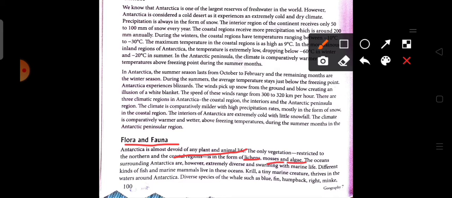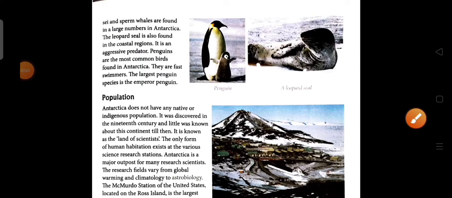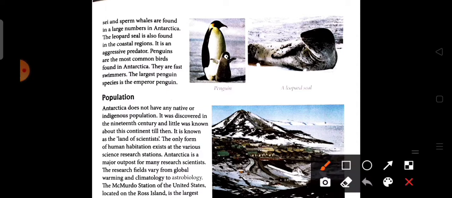The oceans surrounding Antarctica are, however, extremely diverse and swarming with marine life. Different kinds of fish and marine mammals live in this ocean. Krill, a tiny marine creature, thrives in the water around Antarctica. Diverse species of whales such as blue, fin, humpback, right, minke, sei and sperm whale are found in large numbers in Antarctica.